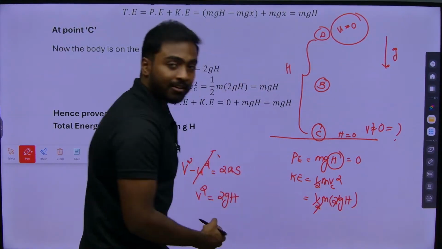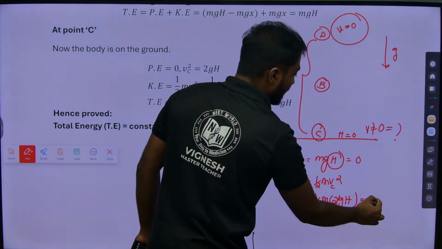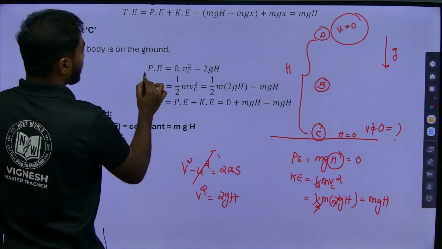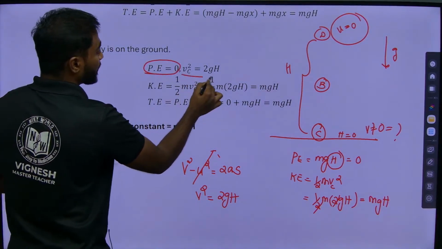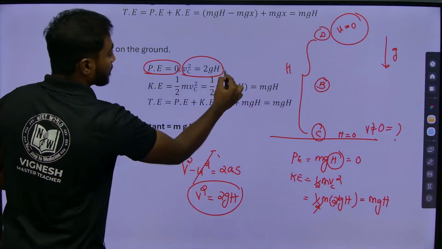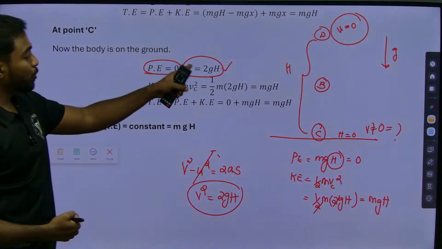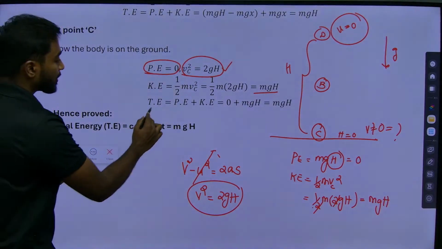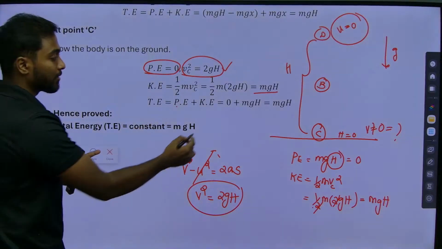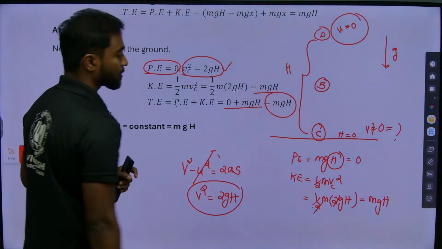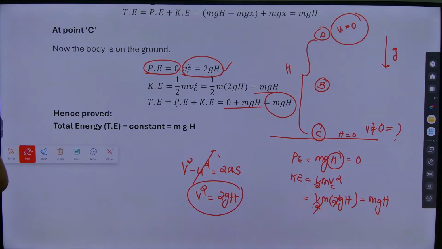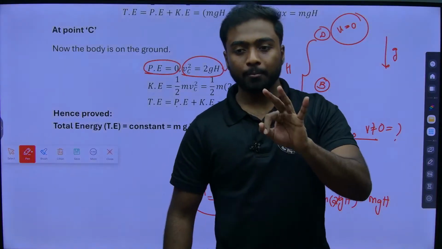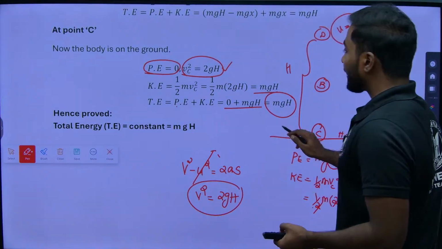If I substitute the value here, it is half into m into 2gh. So, 2 and 2 will get cancelled off. So, what we will get finally? mgh. So, potential energy is 0, and kinetic energy we got as mgh. Total energy is the sum of potential and kinetic energy, 0 plus mgh is mgh. So, when we talk about point A, point B and point C, everything is equal.